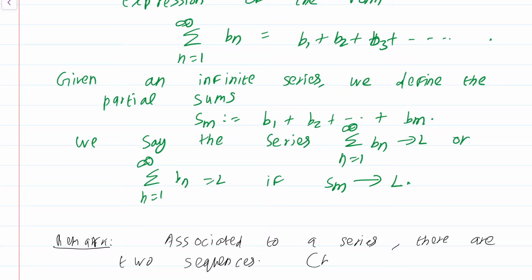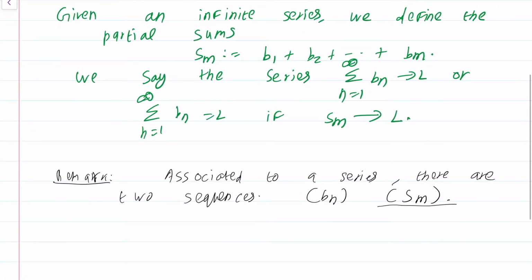One is the sequence bn, the other is the sequence Sm. Okay, and the convergence of the series is determined by the convergence of Sm, not by the convergence of bn.